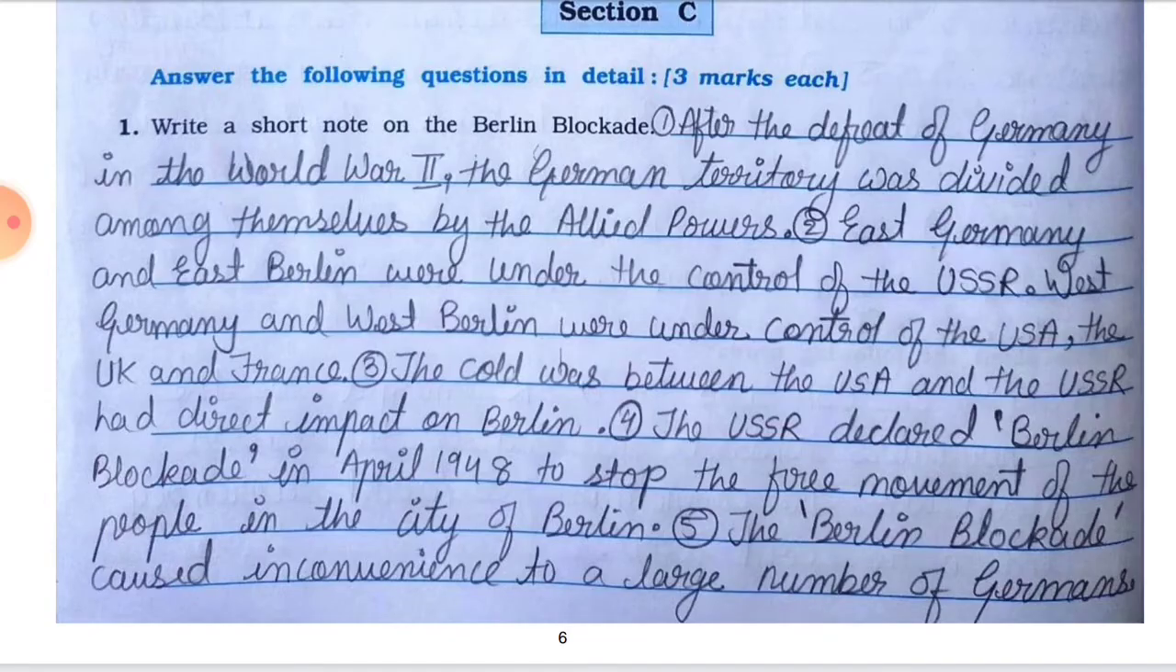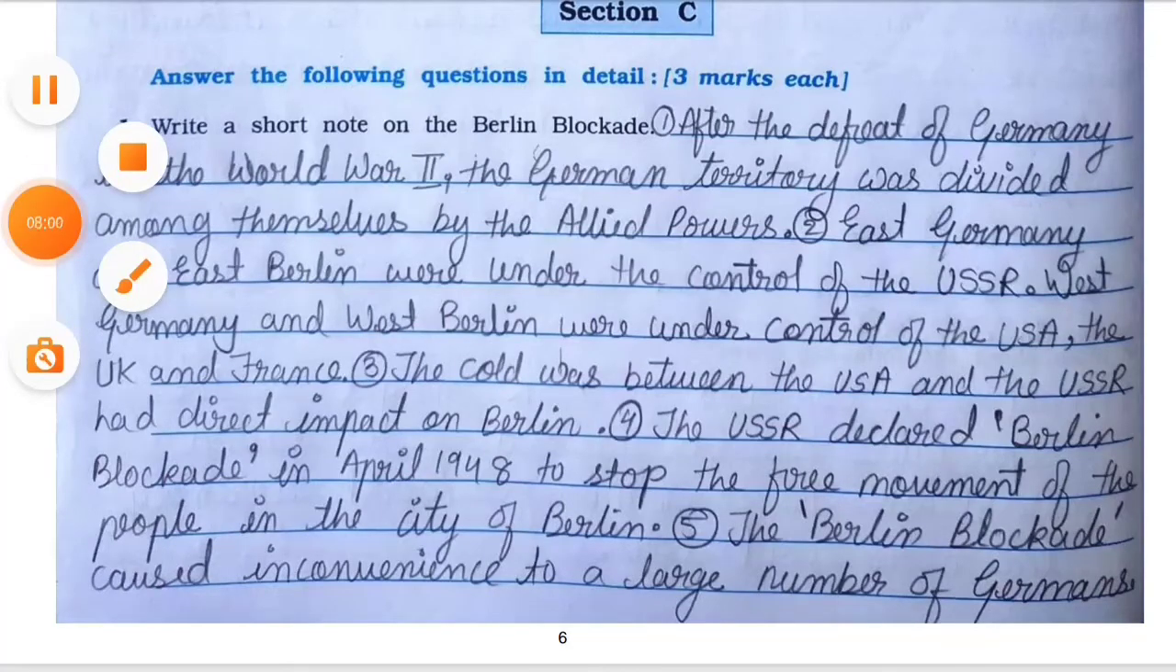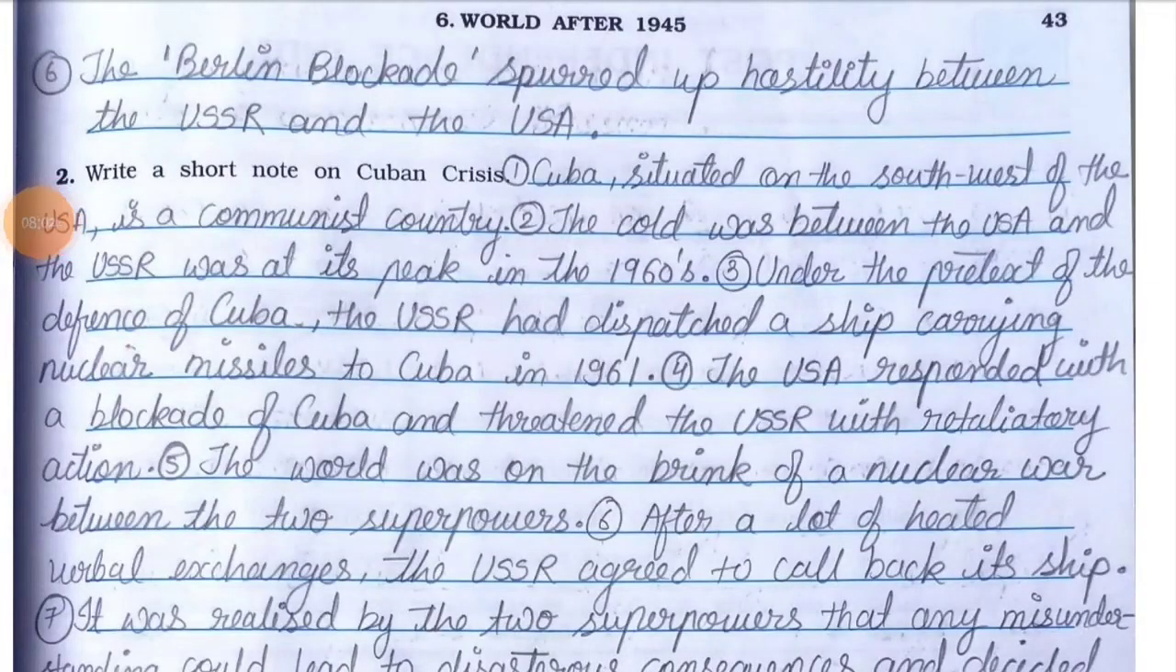Point number 3. The Cold War between the USA and the USSR had a direct impact on Berlin. Point number 4. The USSR declared the Berlin Blockade in April 1948 to stop the free movement of the people in the city of Berlin. Point number 5. The Berlin Blockade caused inconvenience to a large number of Germans. Point number 6. The Berlin Blockade spurred hostility between the USA and the USSR.